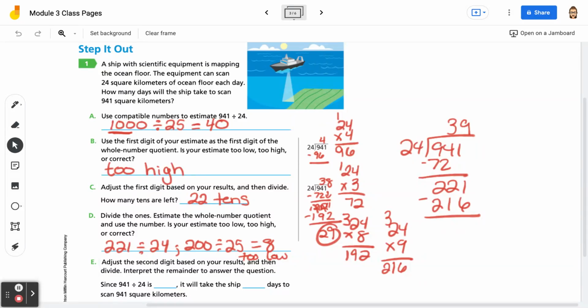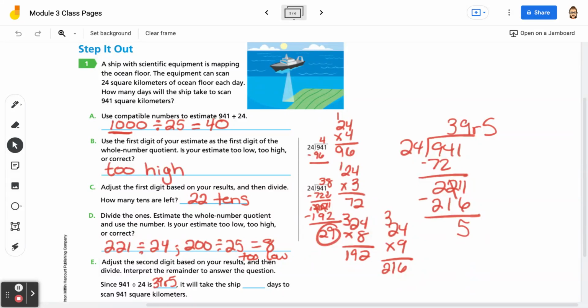And 1 minus 6 I can't do, so 11 minus 6 is 5. So we get 39 with a remainder of 5. So it says adjust the second digit based on your results, and then divide, interpret the remainder to answer the question. So we have 39, remainder 5, and we want to figure out how many days it will take the ship to scan 941 square kilometers.